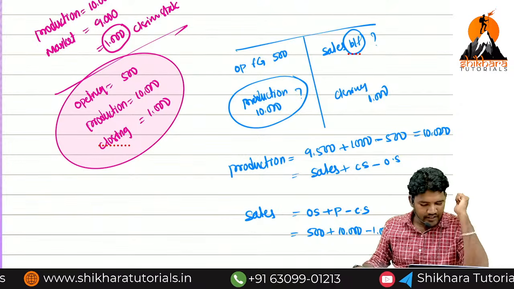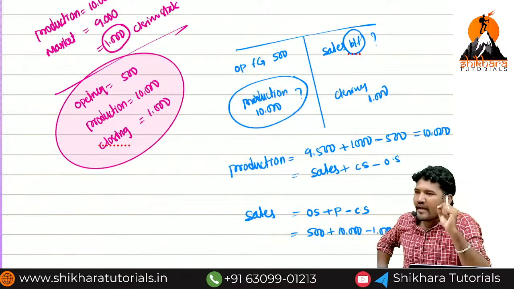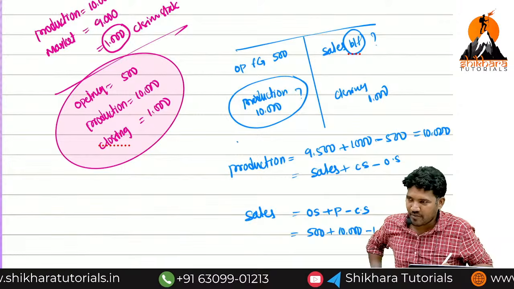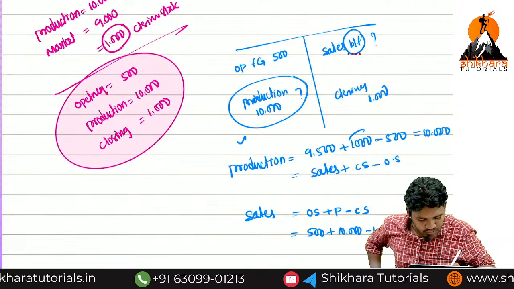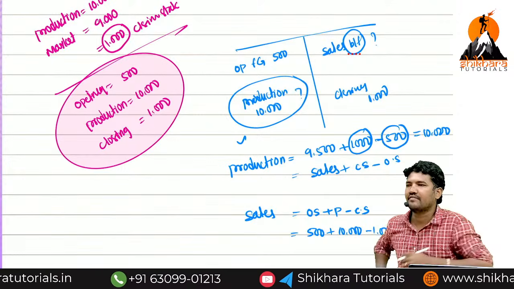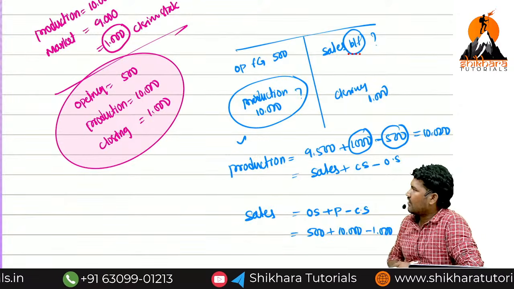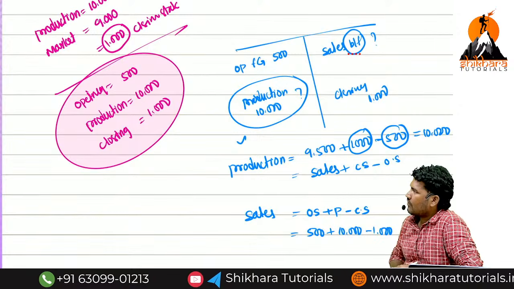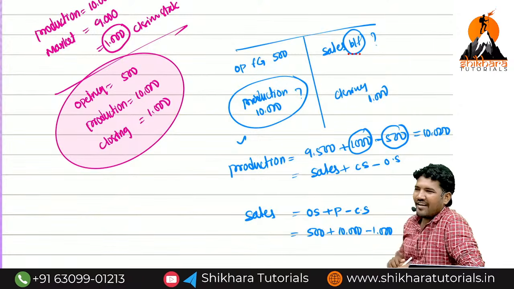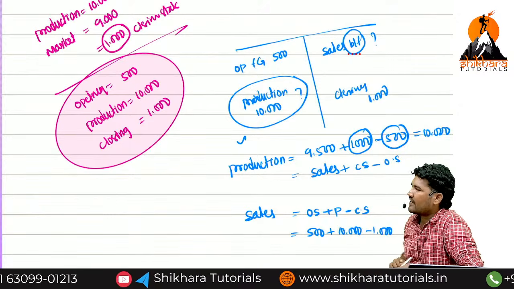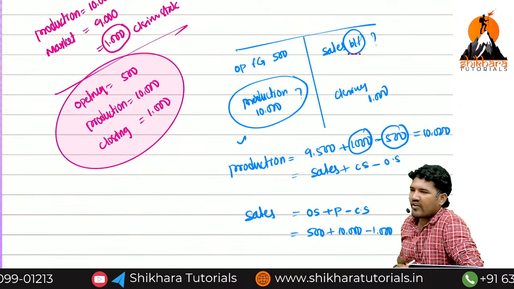Now my question, ma, why you are adding opening stock to sale for a production calculation point of view? Why you are adding this 1000? Why you are reducing this 500? Why? Because of that table? No. Conceptually, know the understanding. Why you are adding that closing stock? Why you are reducing opening stock?